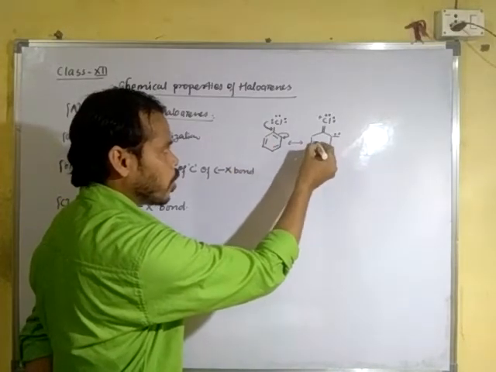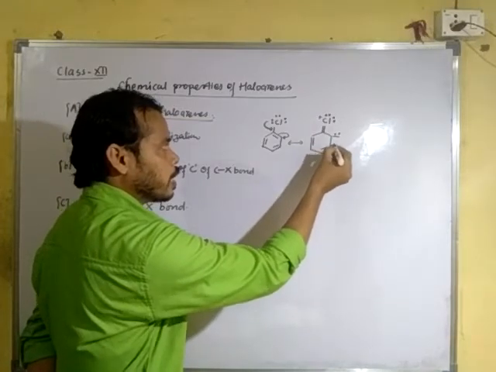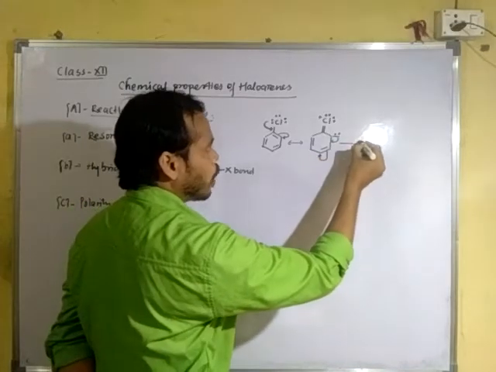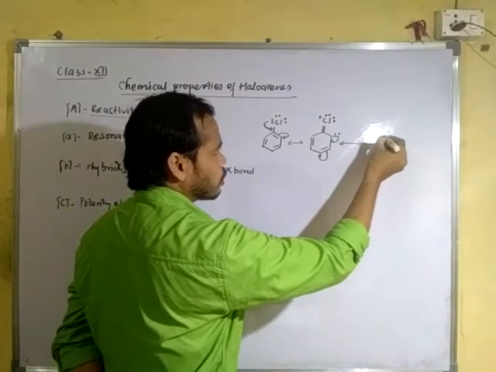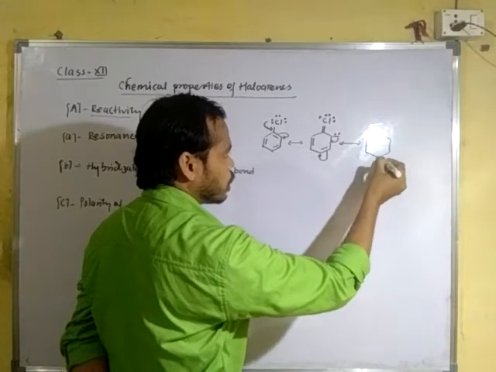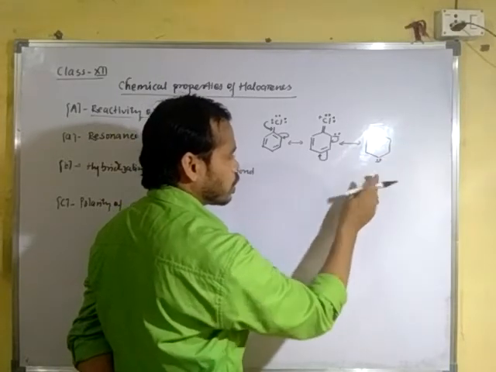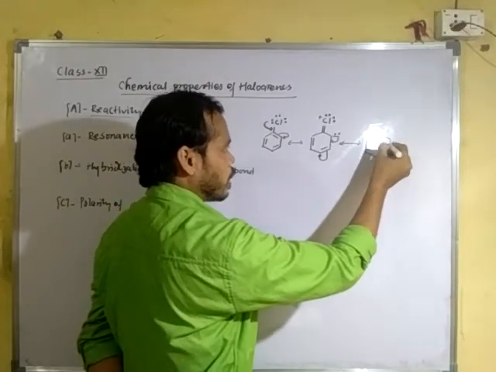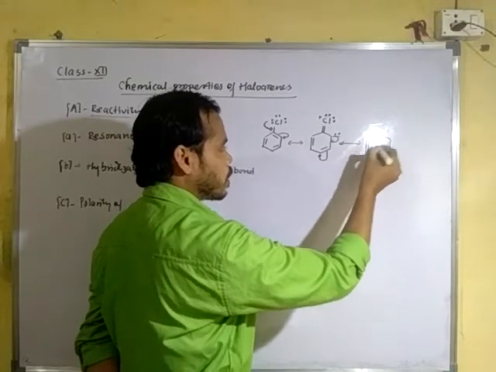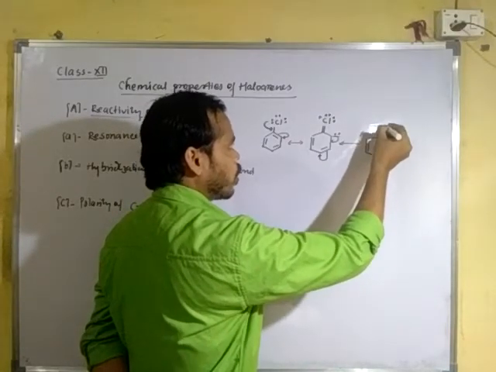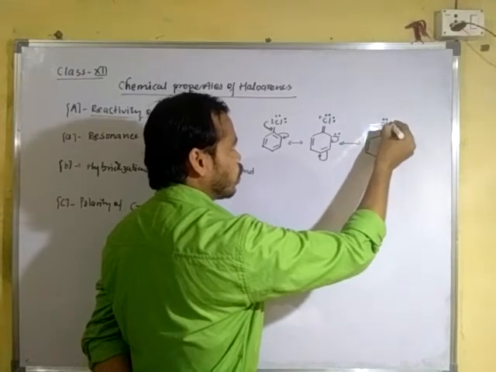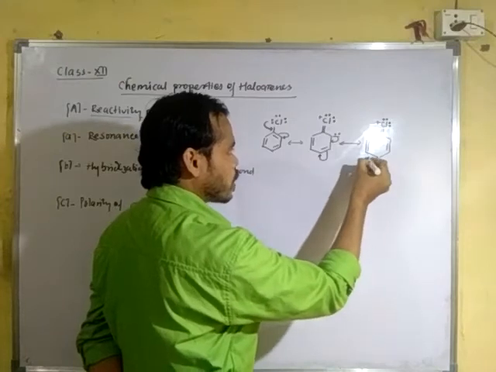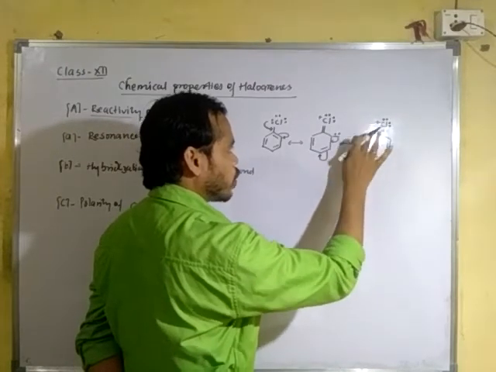Once again it delocalizes like this to form another structure. In this condition, the negative charge is at this position, and here is a double bond. Here a double bond is already present. Now double bond with chlorine, 2 lone pairs of electrons and a positive charge. After delocalization, once again this bond is formed like this.